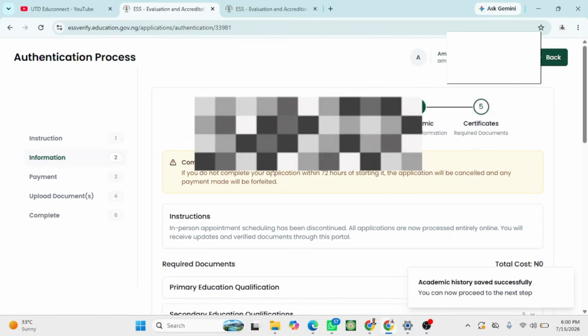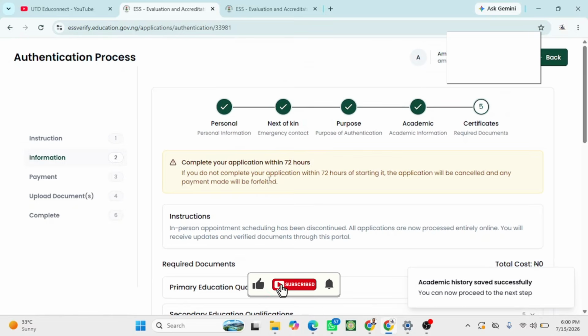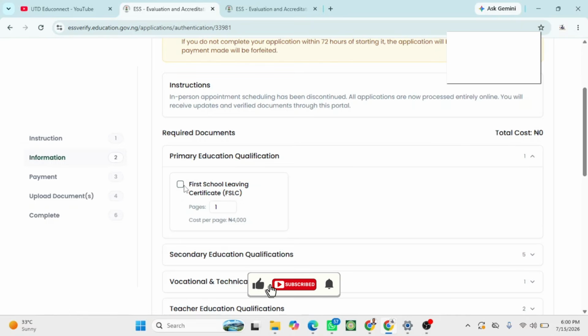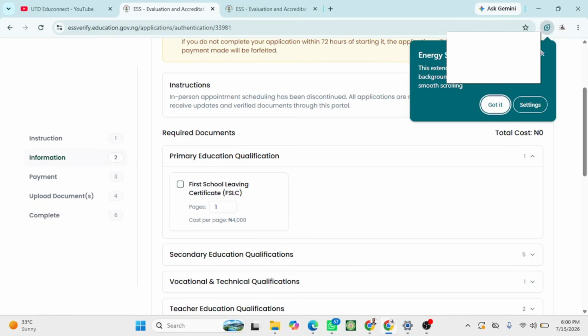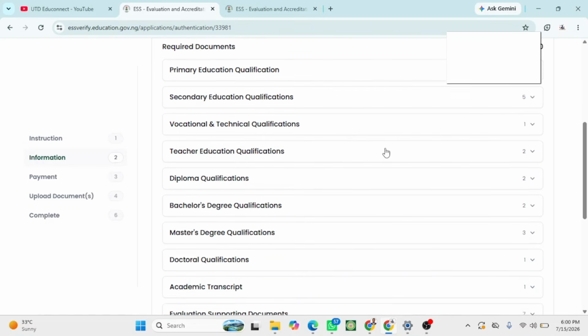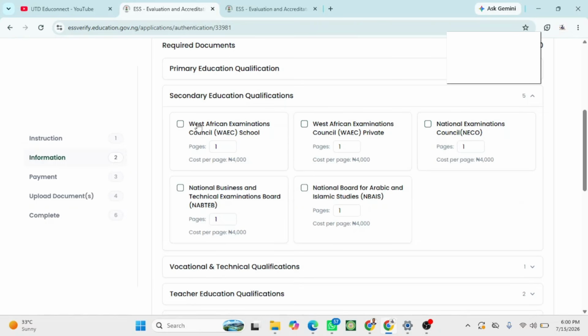So the next step is selecting the document I am authenticating. You can see primary education qualification. If you want to include your primary school certificate, you can upload it. Each document is 4,000, so I don't need this. Secondary school certification, this is WAEC.